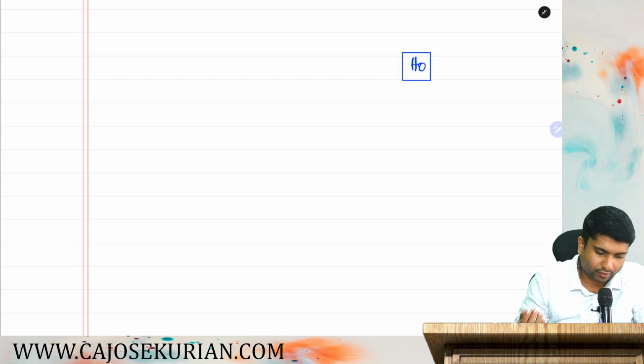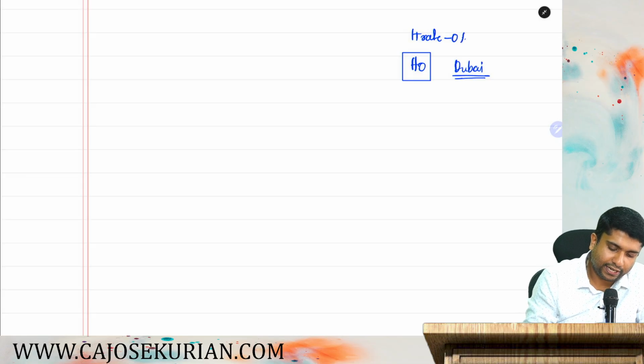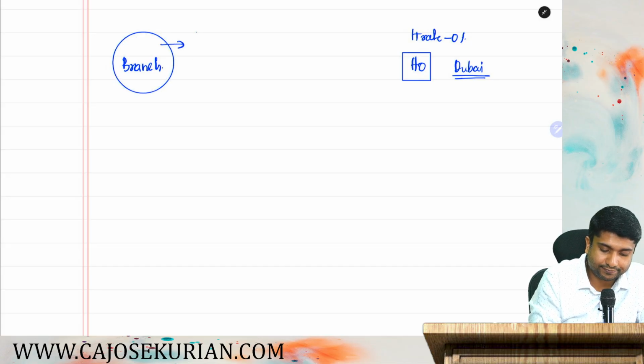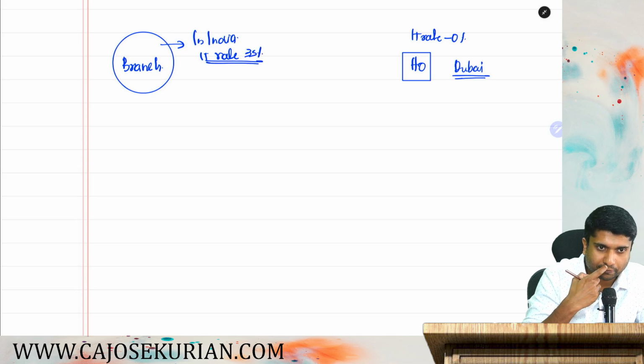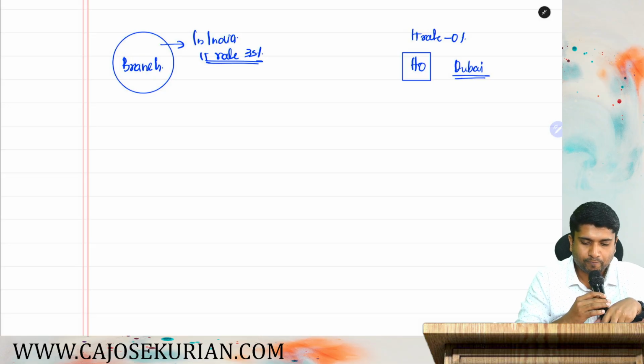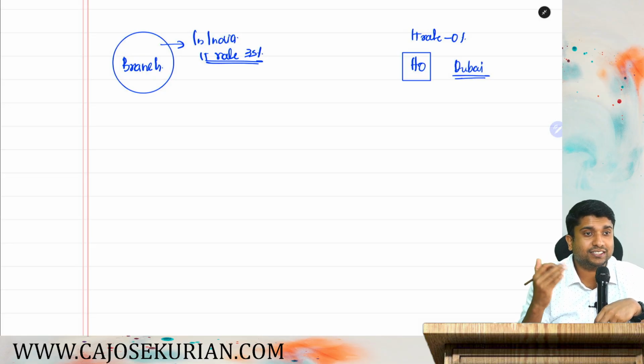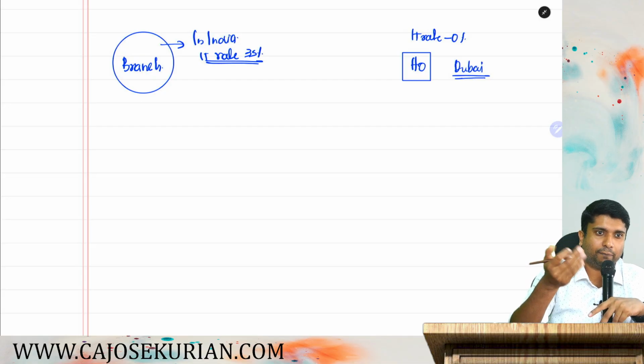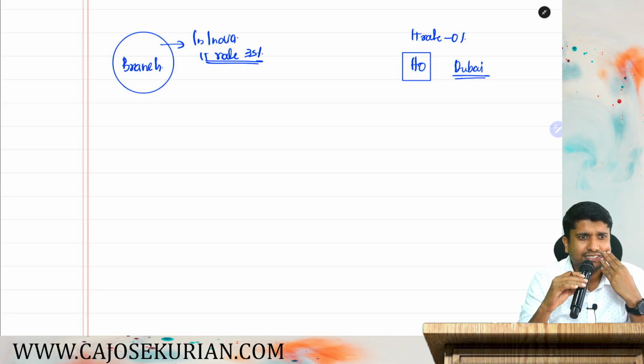say it is in, say, Dubai, where IT rate is 0, and they have a branch in India. Say the IT rate is 35%, because it is a branch of a foreign company. Now listen, say this is the situation. Say this particular company is a sports shop, they sell sports apparel like boots, canvases, jerseys, trousers, etc. and sports equipments, etc.